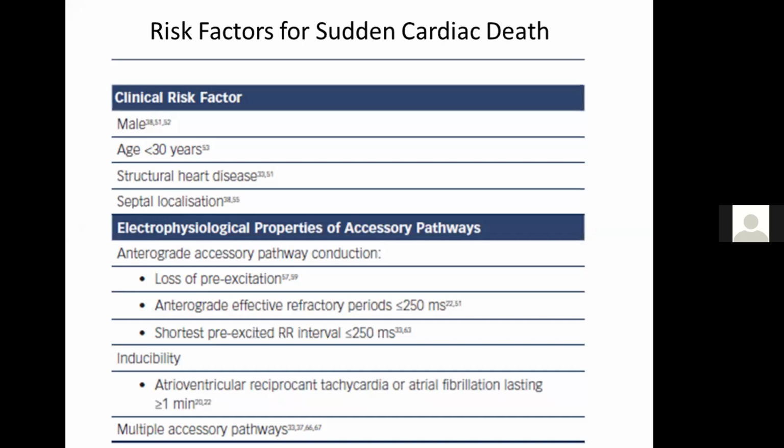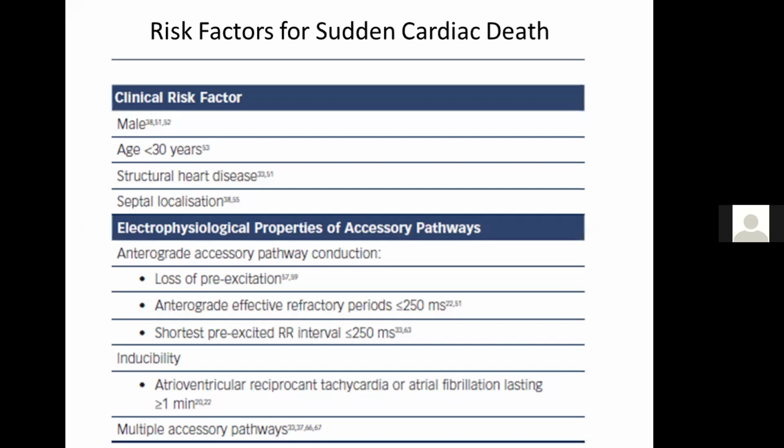So the longer the refractory period, the lesser the chance of conduction at a short coupling interval. An antegrade effective refractory period of less than 250 milliseconds is considered one of the highest risk factors, followed by the shortest pre-excited RR interval, which is also considered to be fatal if shown to be below 250 milliseconds.